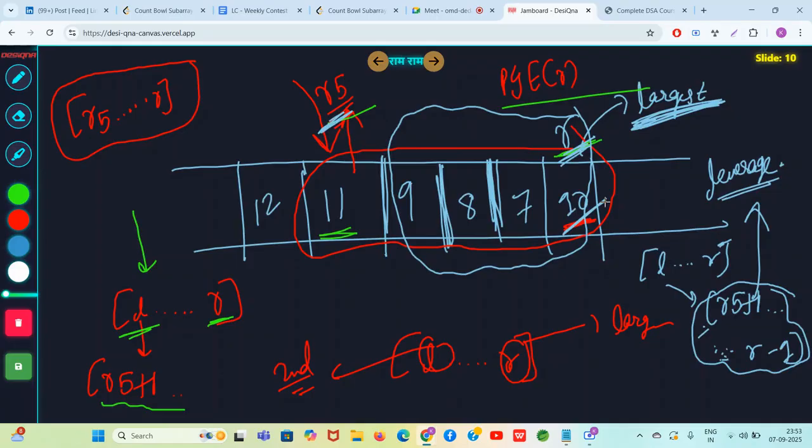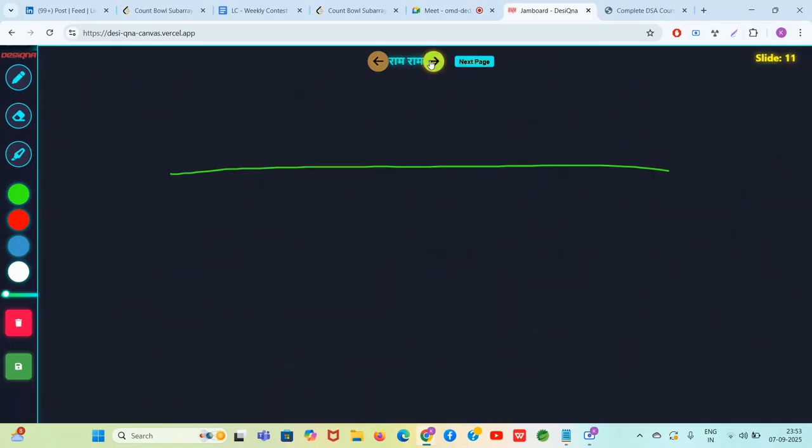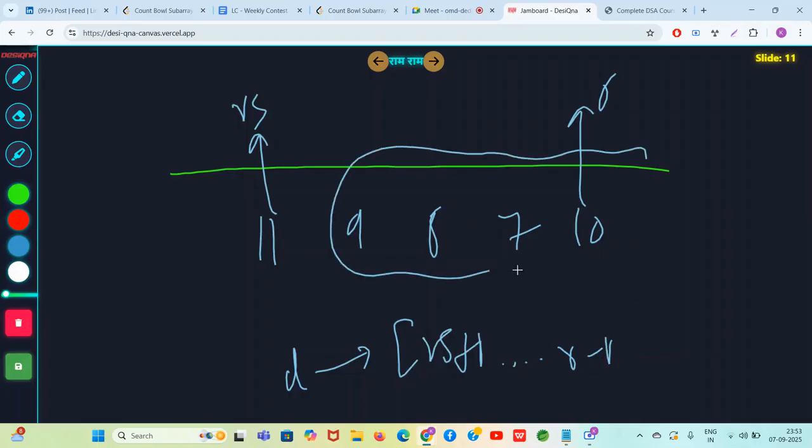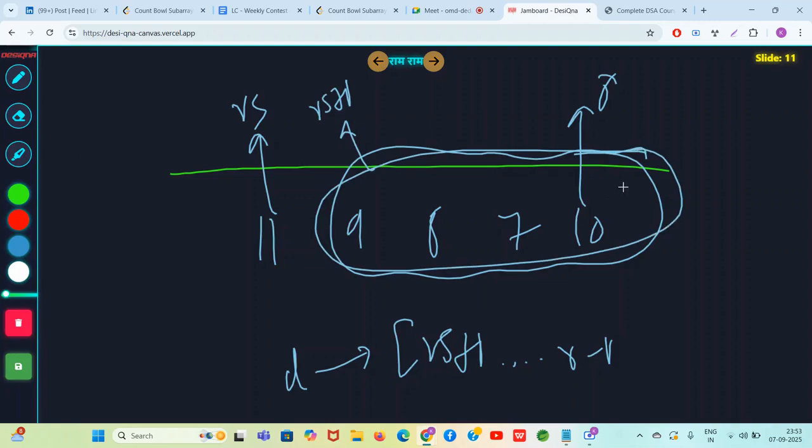largest element. 11, 9, 8, 7, 10, right? This was R. This was R5. You came to know that L can only be from R5 plus 1 index to R minus 1. So you are only considering this subarray, R5 plus 1 to R. Now you consider this subarray and all the subarrays smaller than this ending at 10. All of them will have 10 only as the largest element. So your first worry has disappeared.